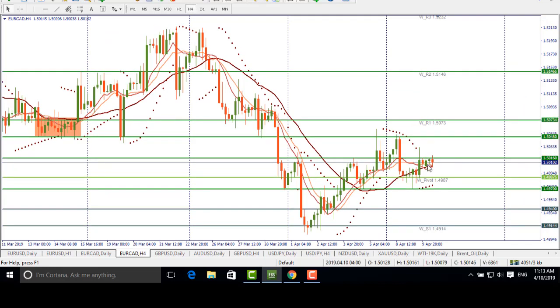On the 4-hour chart, we see that the pair has been suffering. However, it has been supported by 3 moving averages. As soon as these moving averages are crossed, the pair will fall towards 149.87. It's the weekly pivot level. Bears need to pull the pair below this level to meet the next support at 149.70, and then we have the last support at 149.40.